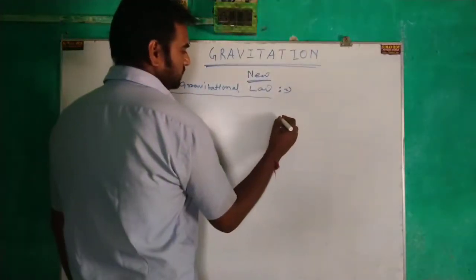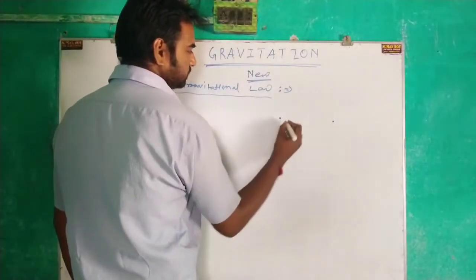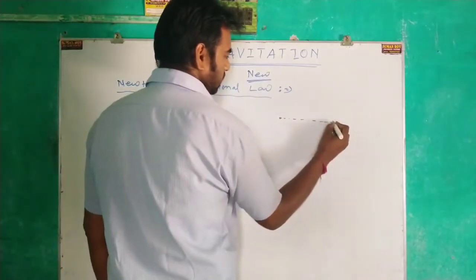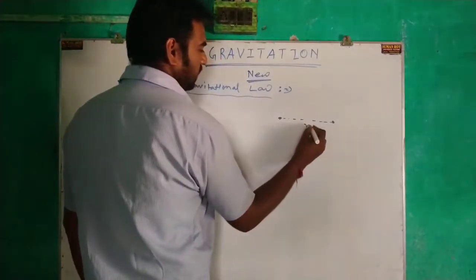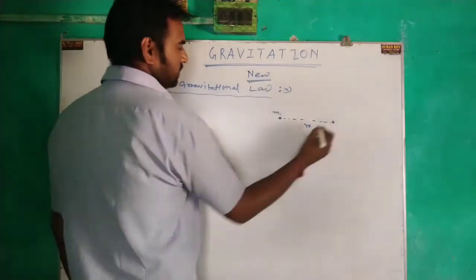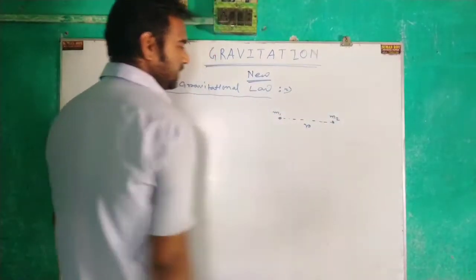If we place two mass particles separated by a distance r, the mass of the first particle is m1 and the second particle is m2.